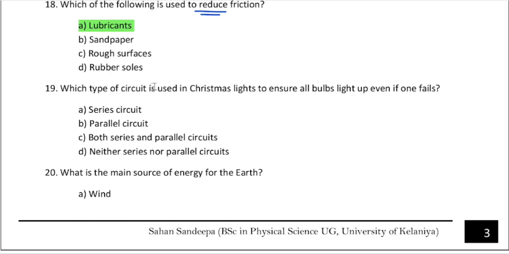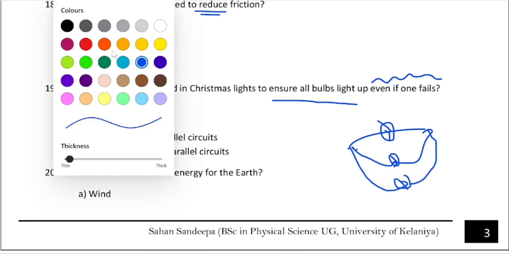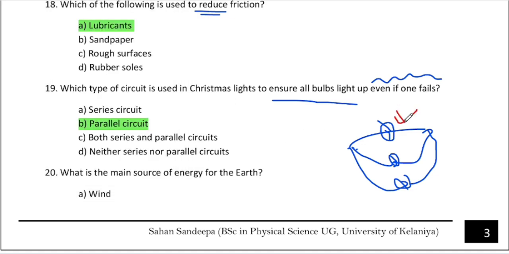Last two questions. Which type of circuit is used in Christmas lights to ensure all the bulbs light up even if one fails? You want to follow parallel circuits, right? In parallel circuits, there is a bulb, another bulb, and another bulb. Think about this bulb burning out. This one will burn out, but still this and this bulb can light, right? This is burnt out, but still these lines are connected. These lines can light up, right?